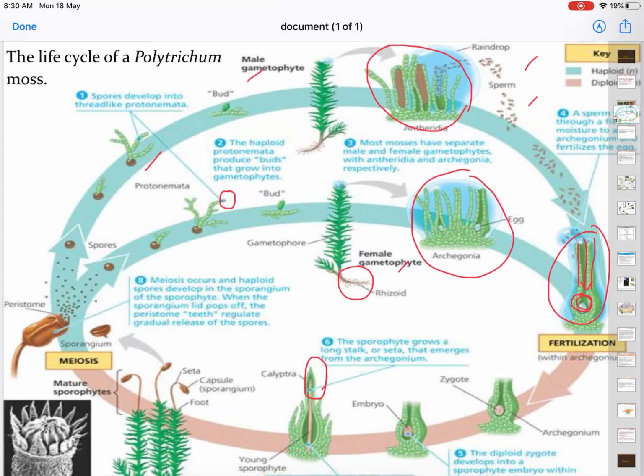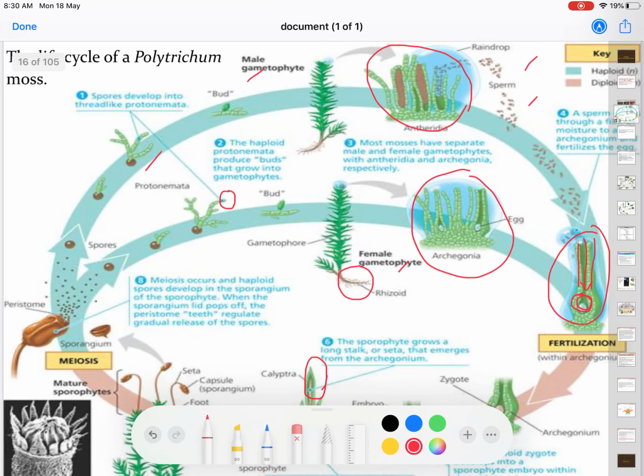So in each sporangium, there are spore mother cells that need to undergo meiosis to produce haploid spores. Once the meiosis is done, the spores must be released. How to release the spores? The sporangium's outer layer, which we call the peristome, is a disc-like structure.